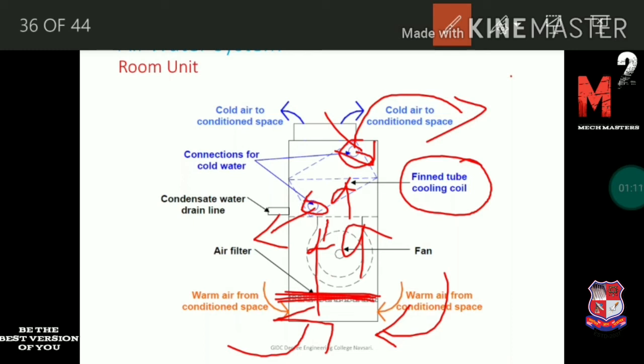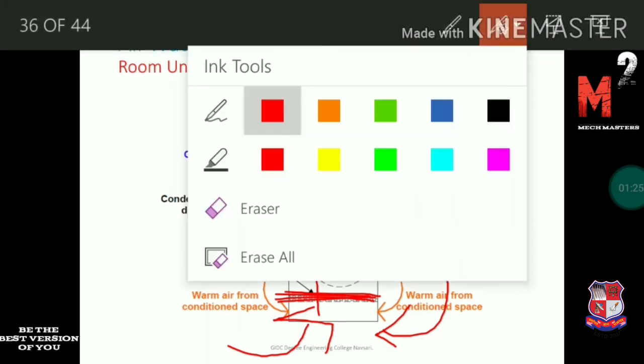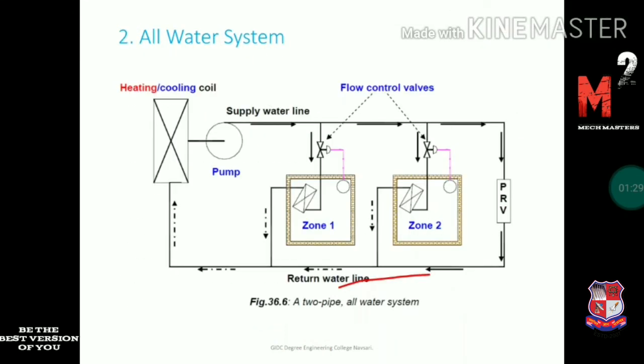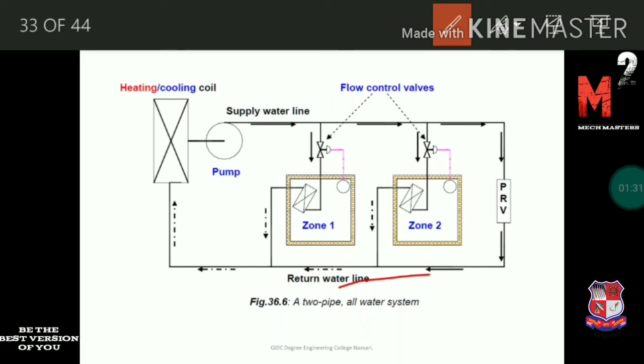For transferring the air, a fan or blower is provided at the exit of the room unit. Then from here the hot water is again transferred to the return line, which we saw in the figure. This room unit is actually placed here. Here we are talking about the room unit. This is the room unit.